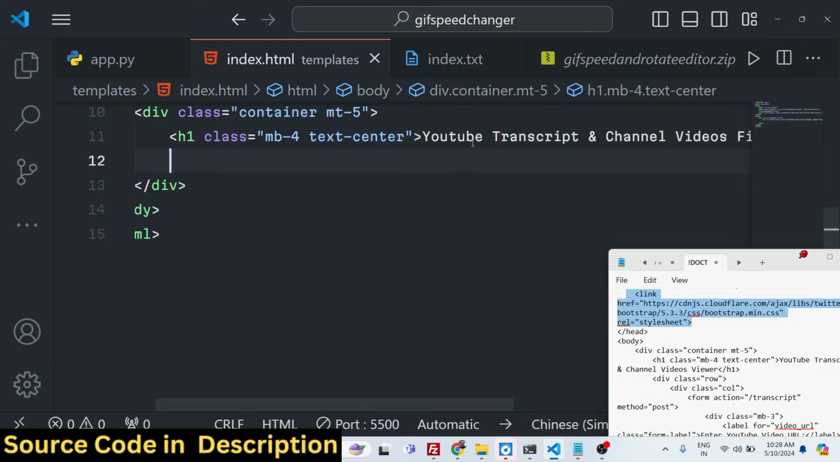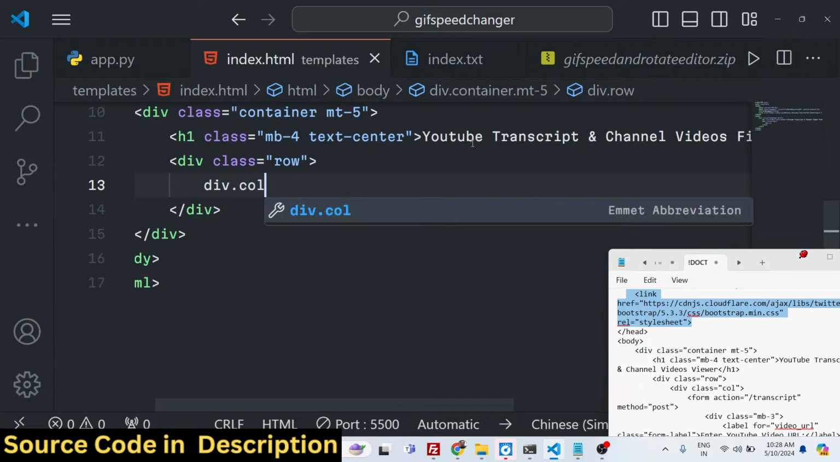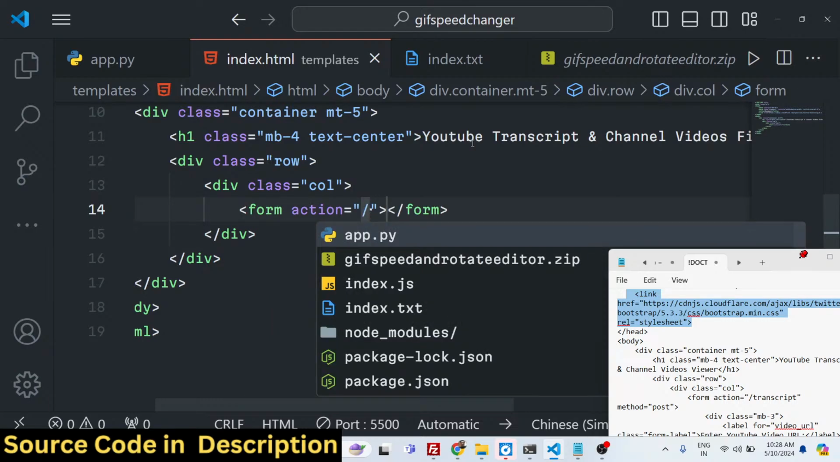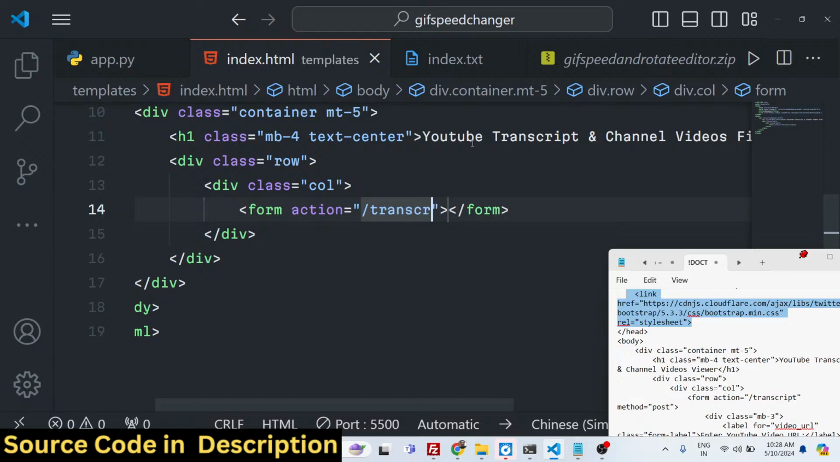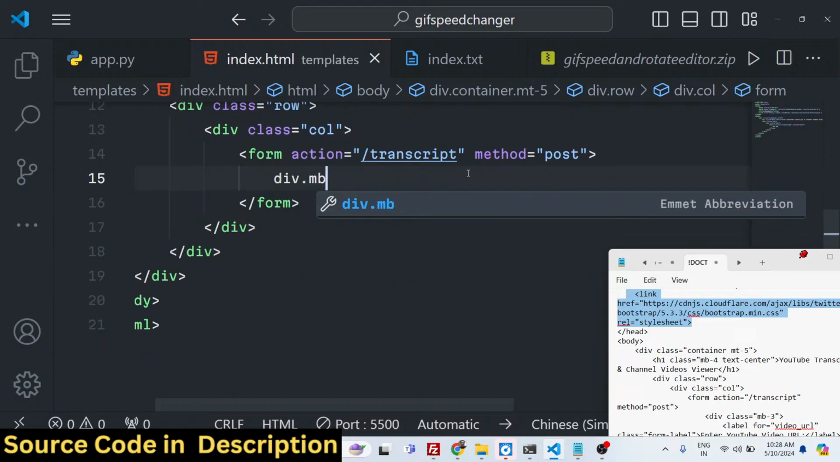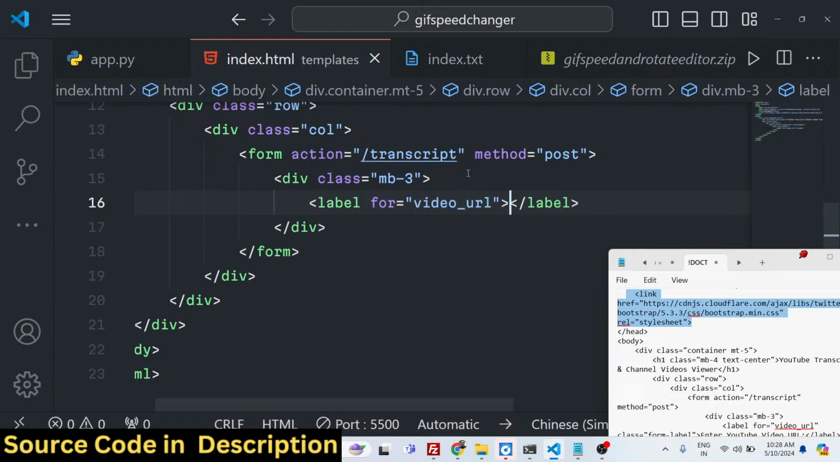the form. So div, we will have a row class of Bootstrap, and inside the column class, and here we will actually have the form. The action will go to slash transcript, and this will be a simple post request, this form. And here we will actually have a field, margin bottom 3, and the label will be for entering the video URL. So we will allow the user to enter the YouTube video URL.